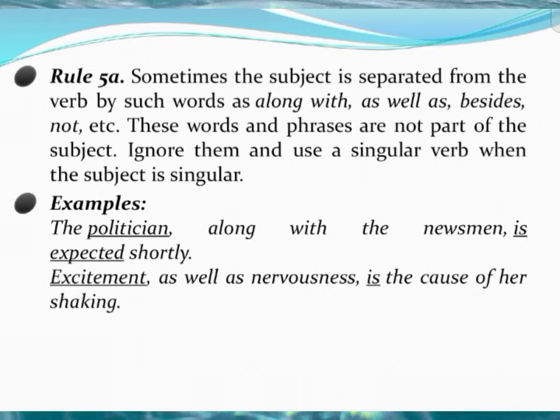Example: the politician along with the newsman is expected shortly. Here the phrase along with is preceded by the politician, so it takes a singular verb is. The second sentence: excitement as well as nervousness is the cause of her shaking. The phrase as well as is preceded by excitement, so it takes a singular verb is.